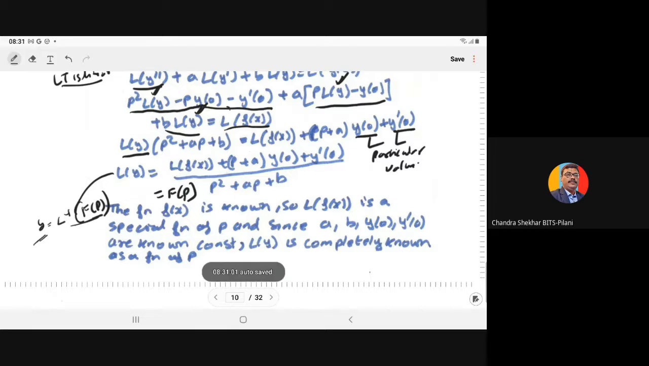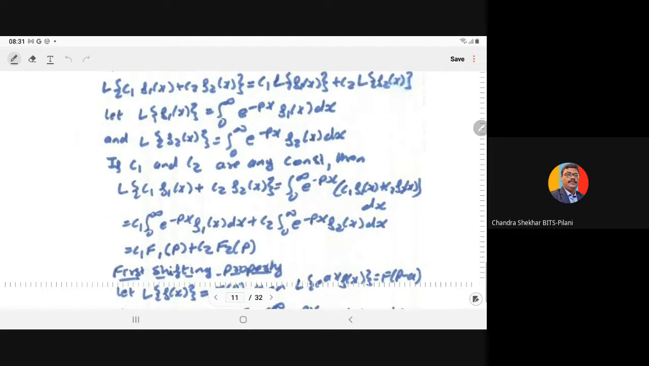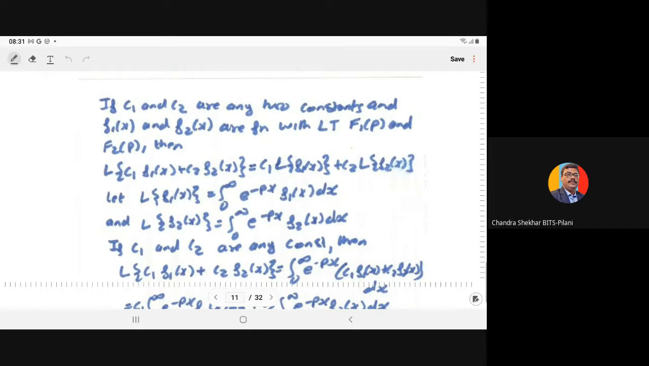It is written that since the function f of x is known, the Laplace of f of x is a function of p. Since a, b, y at x equal to 0, and y dash at x equal to 0 are constants, L of y is completely known as a function of p. So the right hand side is a function of p, and you just have to take the inverse Laplace transform. Here f of x can be any arbitrary function. For some functions we will see how to take the Laplace transform.